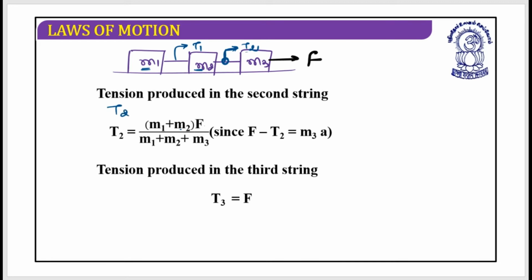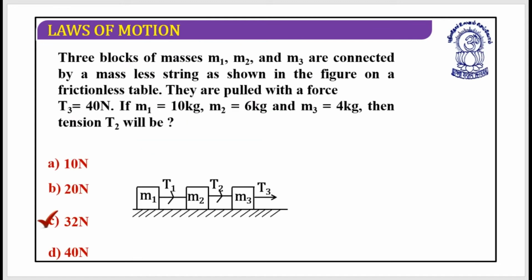It is something like this. T2 is equal to m1 plus m2 multiplied by acceleration, and that acceleration can be written as F divided by m1 plus m2 plus m3. And this T3 is the same as the force F. So T3 is equal to F. I hope these things are clear. Is it clear? Let's move on to the questions.